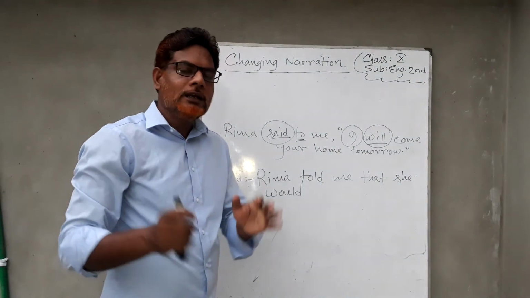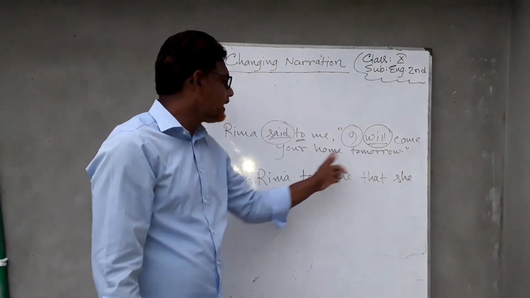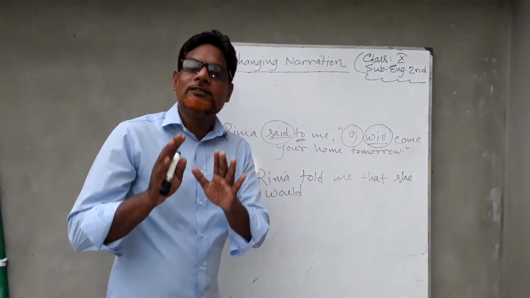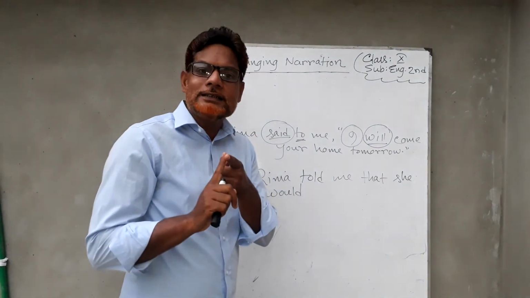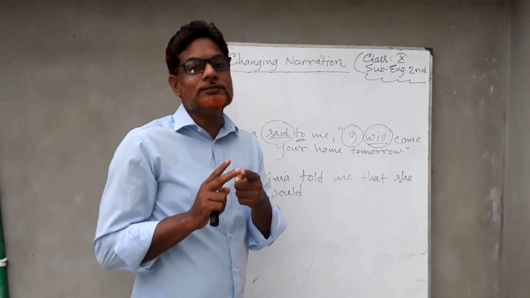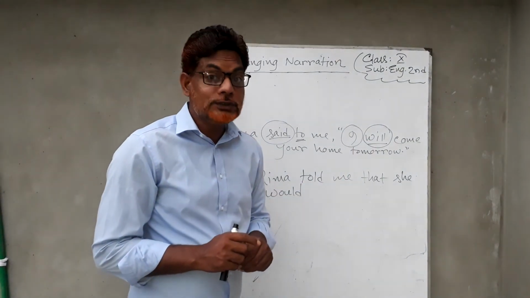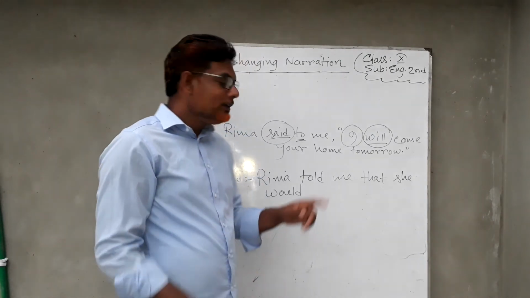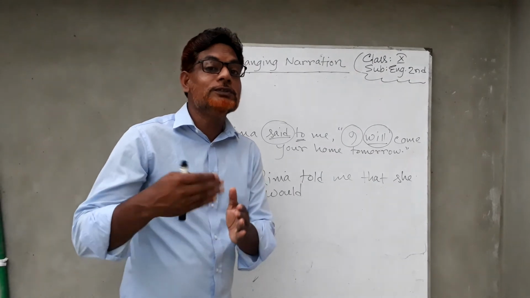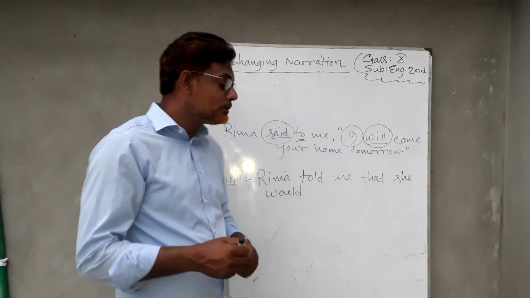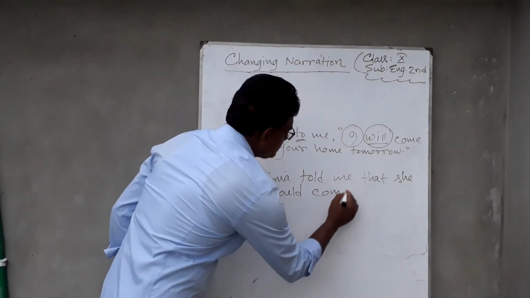I again want to show you the important thing: I will come your home tomorrow. It is a future tense, but there are two kinds of future. One is future in the present and the other is future in the past. When we use shall or will, it is future in the present. So if the reporting verb is past, future in the present will be changed into future in the past. So we have to use would instead of will. Then come, then your home.